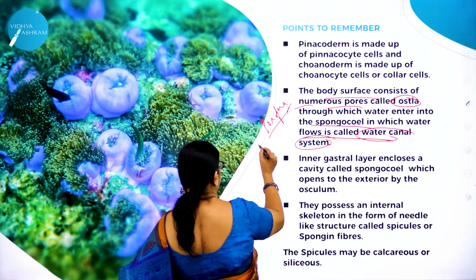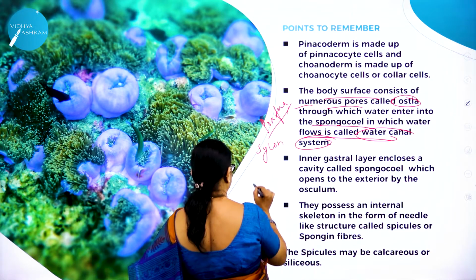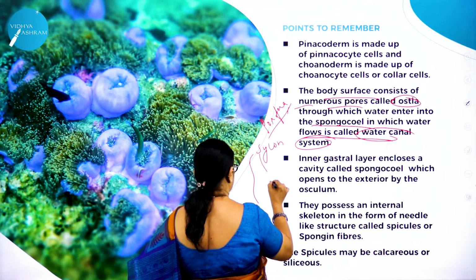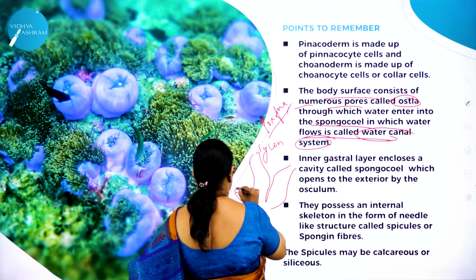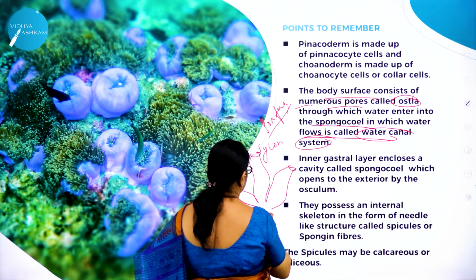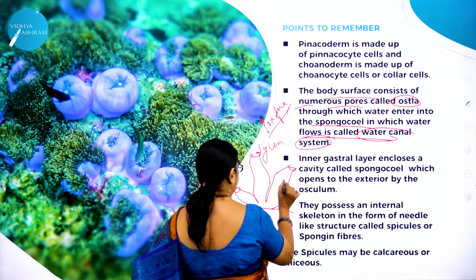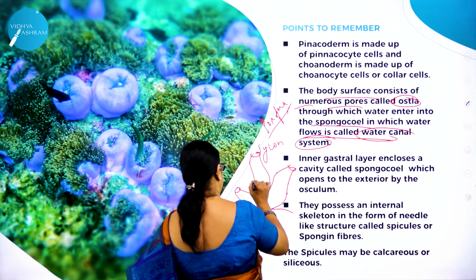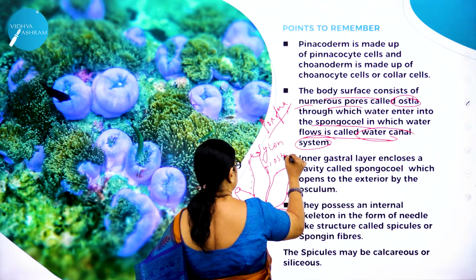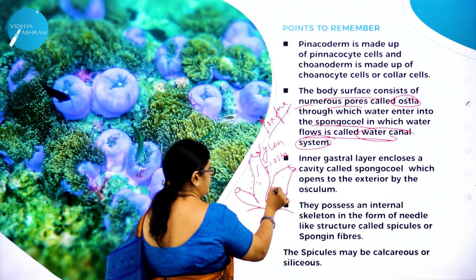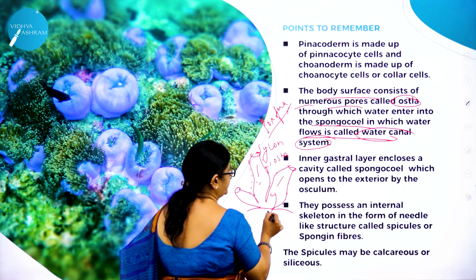If you take an example of a Scypha, here you can see the whole of the body is made up of minute pores. These pores are called ostia, and this is called the gastrocoel.